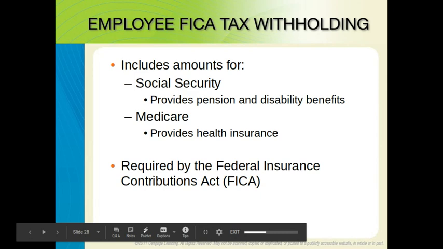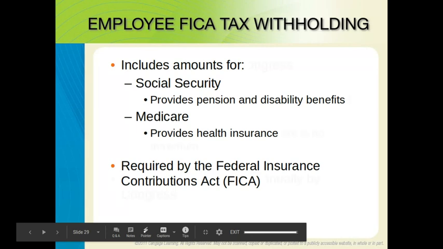FICA stands for Federal Insurance Contributions Act. This is a law that requires employers to withhold FICA taxes from employee earnings. Within that, there are two different categories that we're going to take money out for. One is Social Security and the other is Medicare. The money for Social Security that gets taken out of your paycheck goes towards pension or disability benefits. And Medicare provides health insurance.